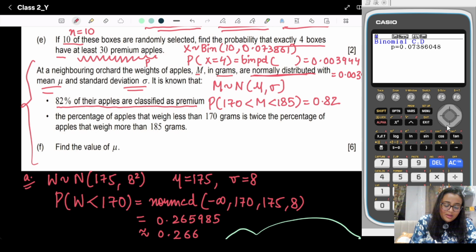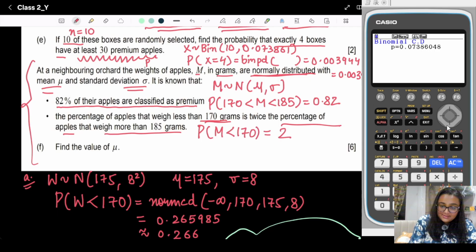Okay, and what they have given to you: the percentage of apples that weigh less than 170 gram is twice the percentage of apples that weigh more than 185 gram. That means the probability of M less than 170 is equal to twice the probability of more than 185 gram, right? So we need to solve this.